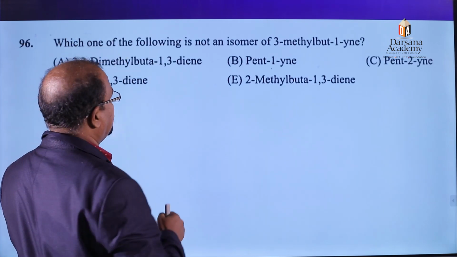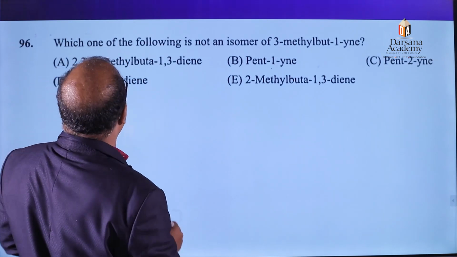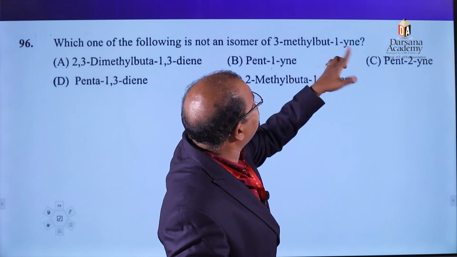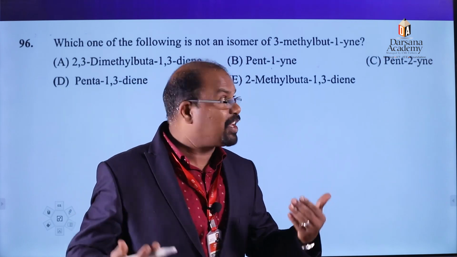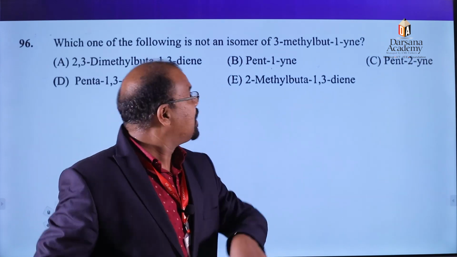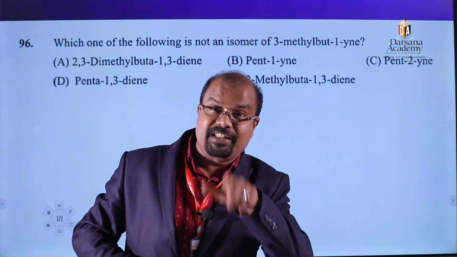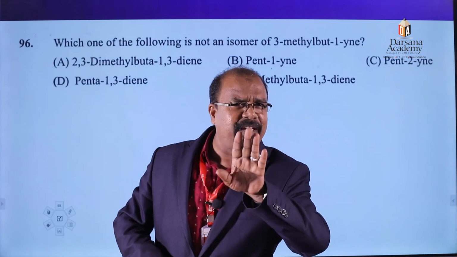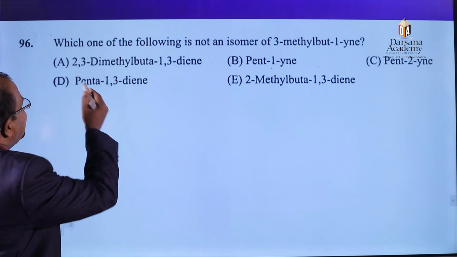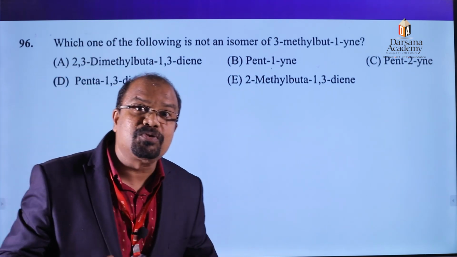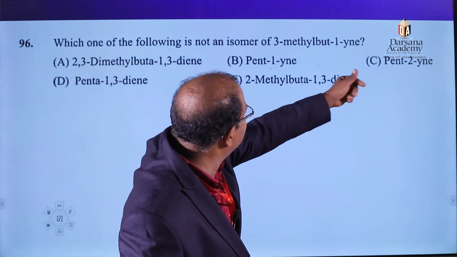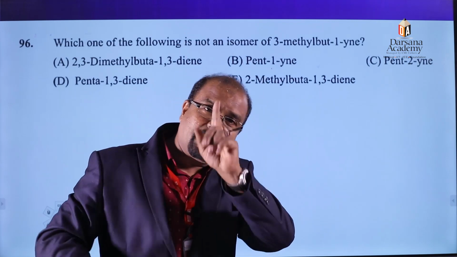That is the 96th question. Which one of the following is not an isomer of 3-methylbutane? See, 3-methylbutane contains 4 carbon atoms in the main chain and another branch, a methyl group, at the third position. So the total number of carbon atoms is 5. So what about the first option? Butane is there, 4, then 2 other methyl groups, 4 plus 2, 6. So here the molecular formula is entirely changing. In other cases, pentane, here also pentane, here also butane plus 1 methyl group.